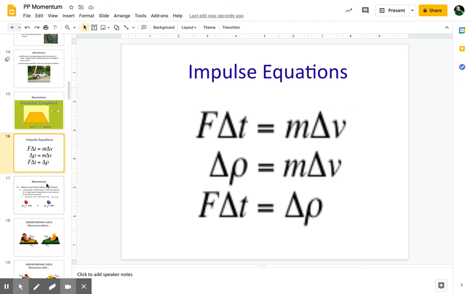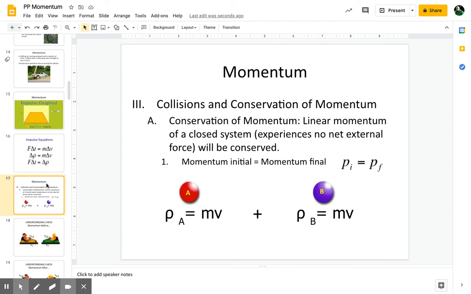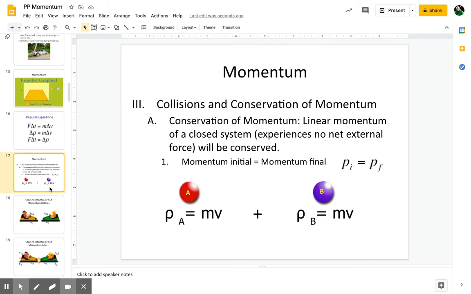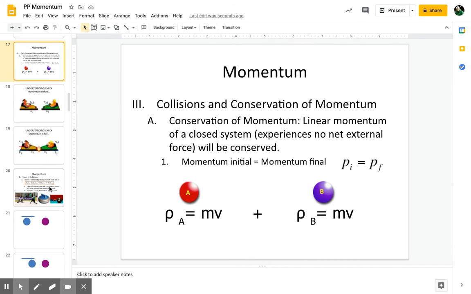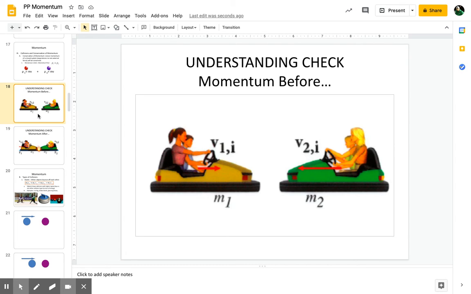All right, so collisions. This is where we're going to go pretty quick, but again, something we need to understand. So the momentum before has to equal the momentum after. P initial, momentum initial equals momentum final. Always. So, for example, if we have exactly the same velocity and exactly the same masses, then when something hits, they technically stop.